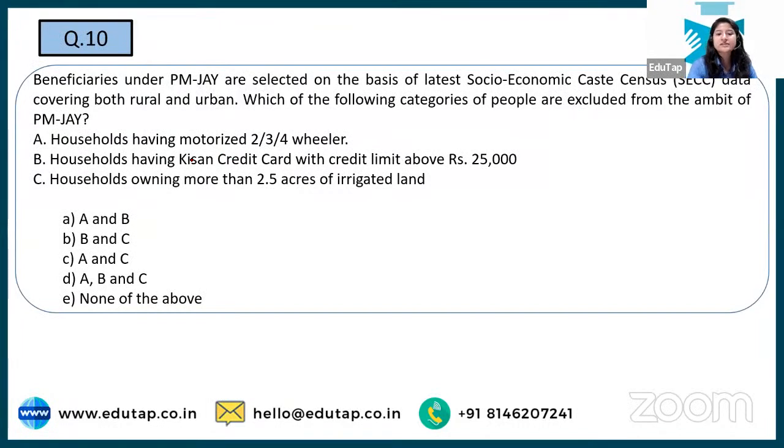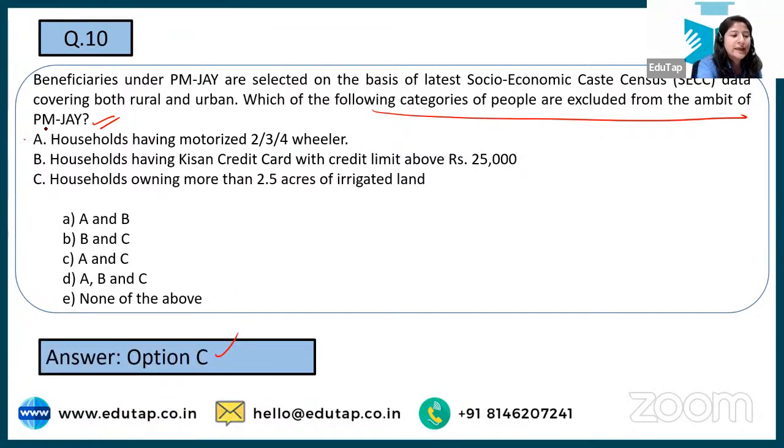Next question, what does it ask? Which of the following categories are excluded? Okay, so we know that this caste census will be taken care of, but again there is some categorization in that also, because the privileged ones should not get this benefit. They should be the people who in actuality cannot afford healthcare facilities here in India, right? So now you have to tell which of the following is wrong, and Nilesh has already said the correct answer. See, the correct answer is option C, that only A and C are correct.